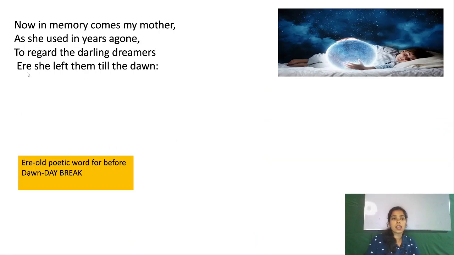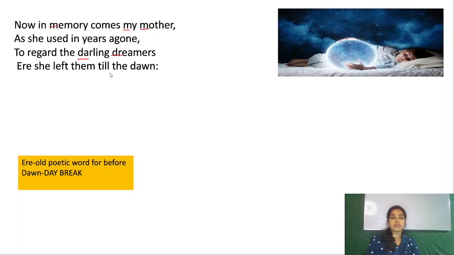Now in the last stanza, alliteration is memory my mother. Okay, memory my mother, we can see here. Now in memory comes my mother, the memory m and m, this is an alliteration. Okay. And she used in years ago to regard the darling dreamers. Darling dreamers, d, this is also an alliteration.